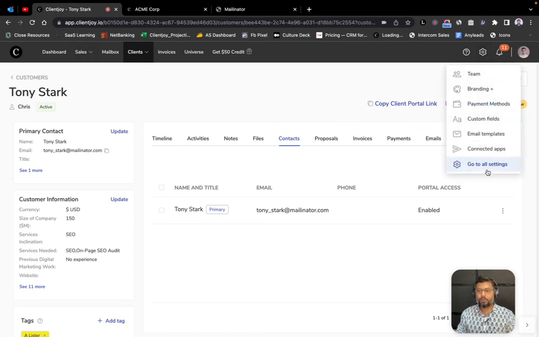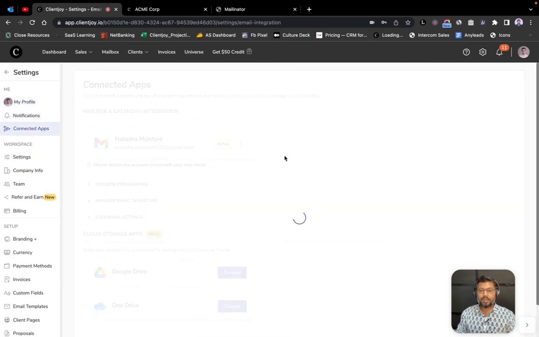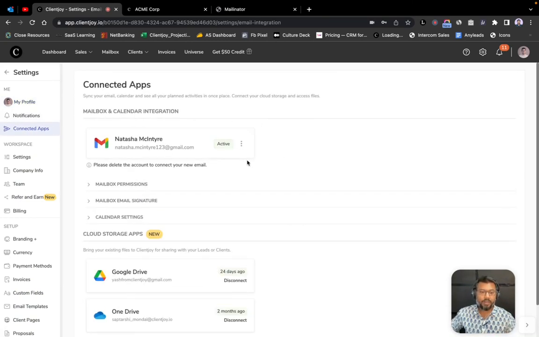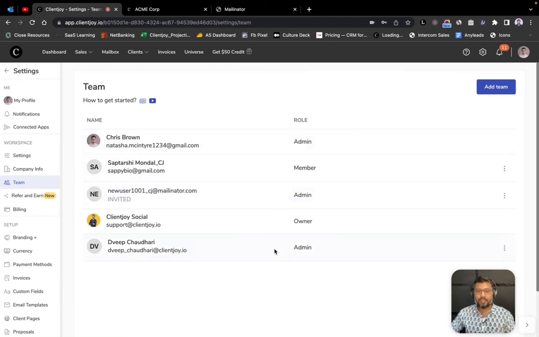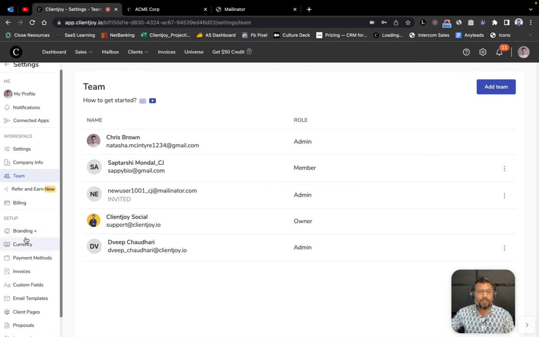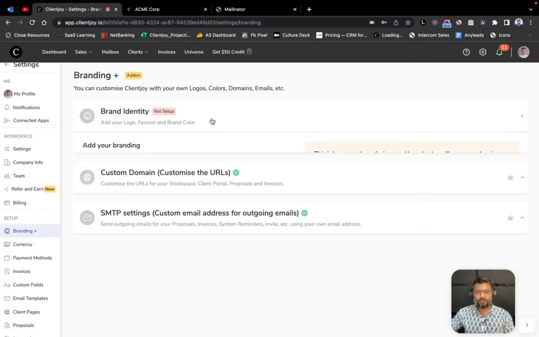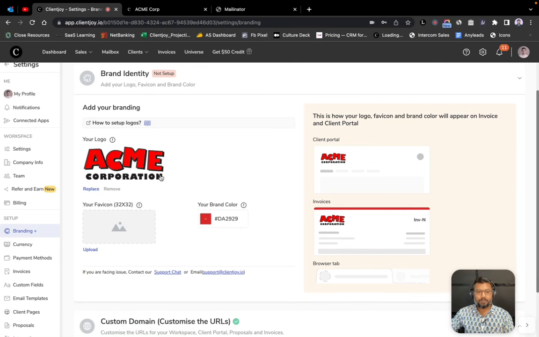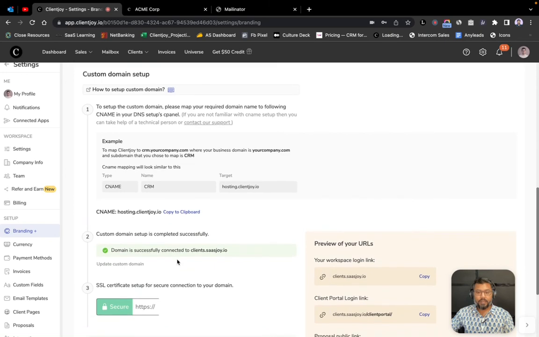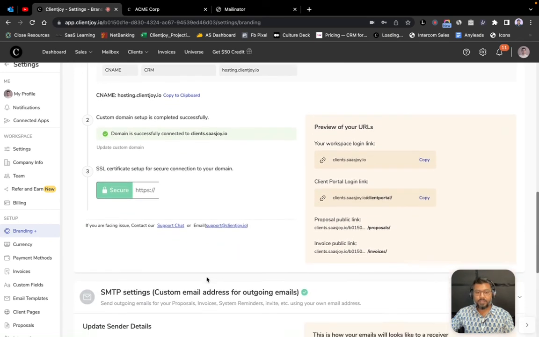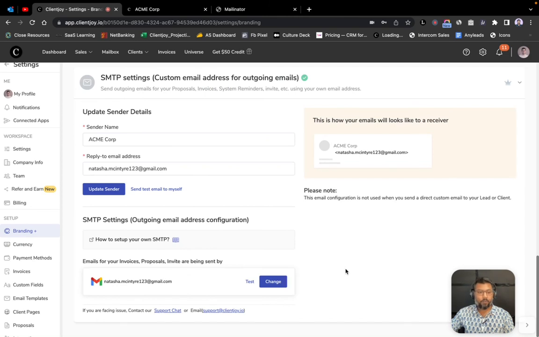A very quick view into what we have in terms of settings: Connected Apps is where I configure my Gmail and Outlook and my Google Drive and my OneDrive and all of those things. I can set up my signature and stuff like that. I can set up my team and then offer different roles and rights to all the people who are a part of my agency, so that they have access only to the things that are necessary for them to see. Branding Plus is another interesting thing, where you can completely set up your brand identity in terms of your logo, favicon, and your colors. You can set up your complete custom domain, as you can see over here, and you can even set up your SMTP settings for outgoing emails via ClientJoy.